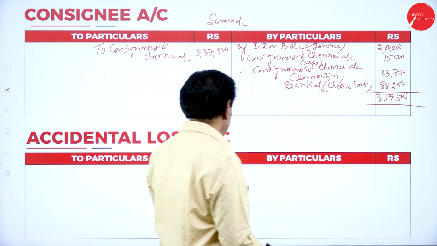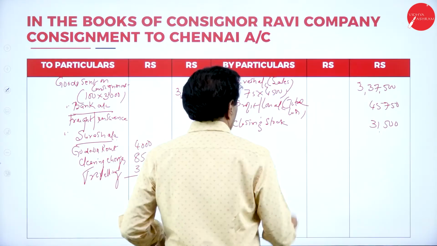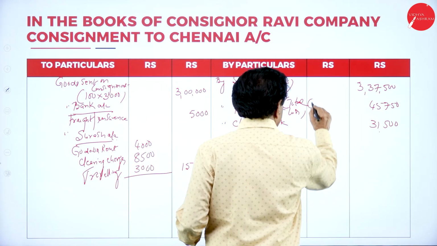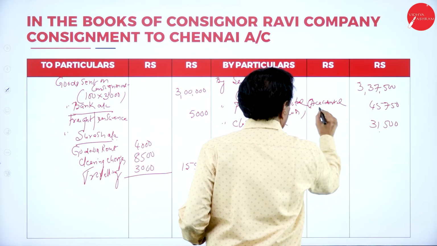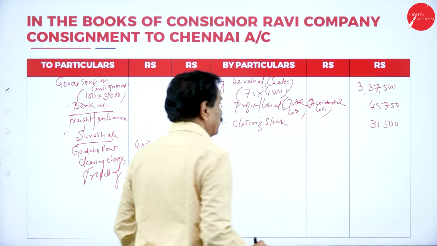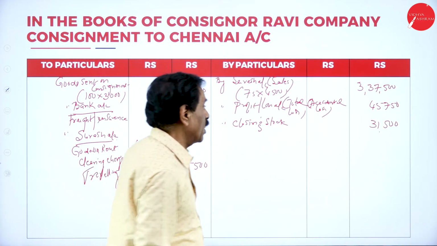Here, if you want, you can write this as accidental loss. By profit and loss account, by accidental loss we can write.